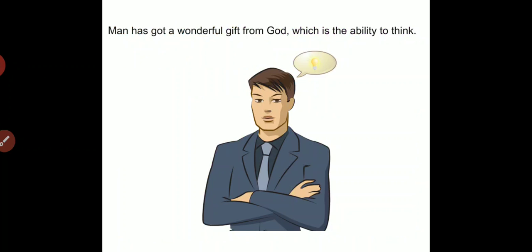Man has got a wonderful gift from God, which is the ability to think. We know that a computer cannot walk or talk, and it cannot have feelings, but humans can have all these. Though a computer cannot think on its own, yet it has superseded man because of its huge storage capacity. The computer can save a huge amount of data in its memory.